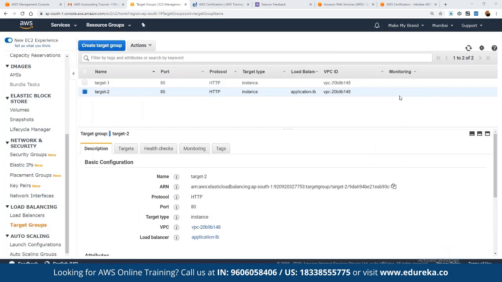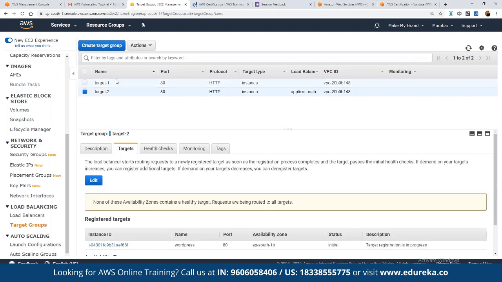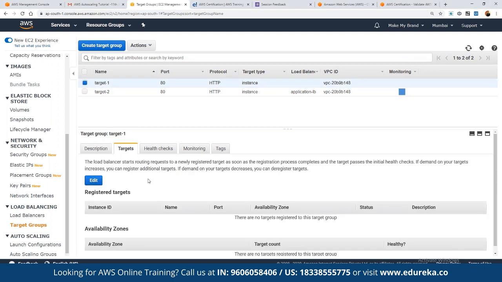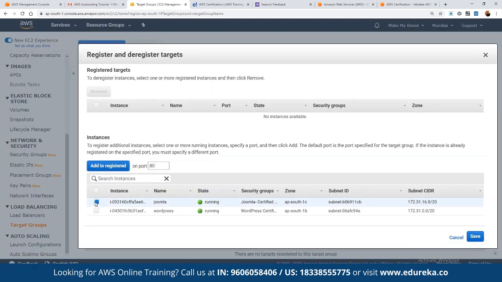Now in target two, we already have the instance added. We can come down to targets and see that the WordPress instance is already defined in the target, right? Now in target one, we also have to add another instance. So for target one, let's add the instance for Joomla. For adding it, we can click on edit, and from the list, we can choose Joomla as the instance that we are trying to add.